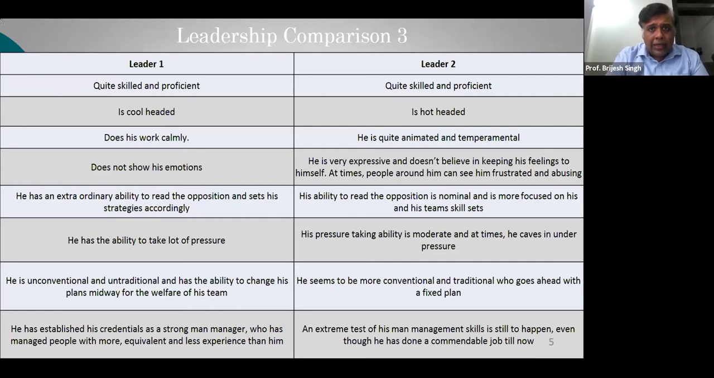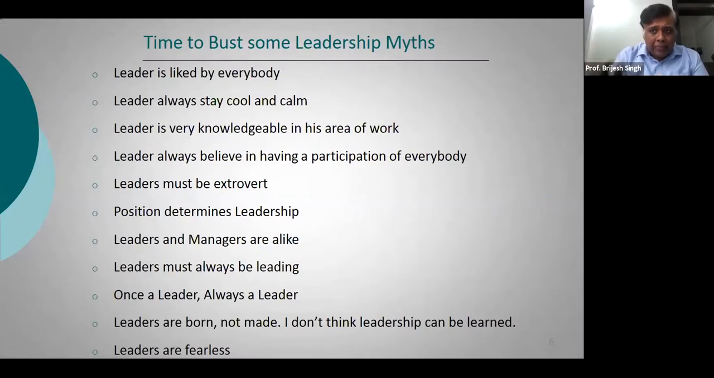Okay. Now let's go ahead. Let me give you a few more clues. So when we talk about leadership, it's a time to bust the myths, right? A lot of people feel that a leader is liked by everybody. He's a favorite of everybody, right? Okay, leadership is not a kind of a beauty contest. Not everybody needs to like you, right? So this is what you will see also, right? Not everybody liked Gandhi, not everybody liked Hitler, not everybody liked Steve Jobs, not everybody liked Bill Gates.